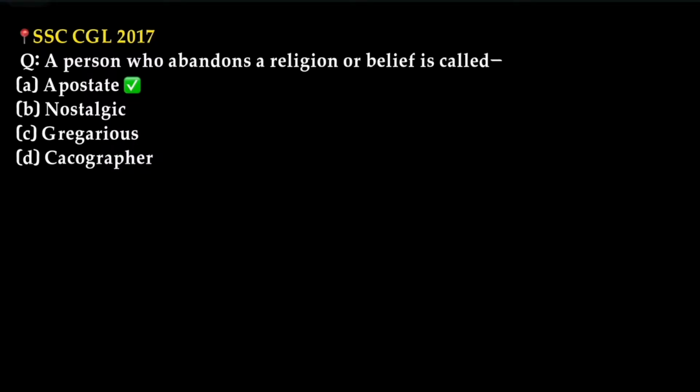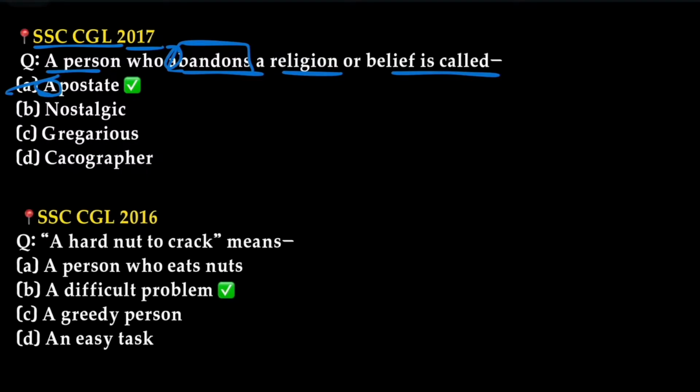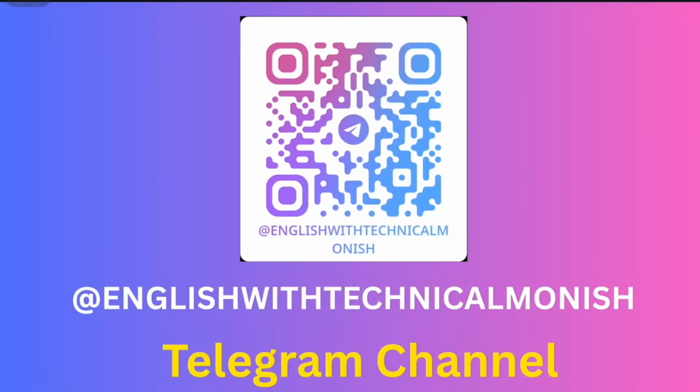The next question, SSC CGL 2017. A person who abandons a religion or belief is called an apostate. We have abundance and it starts with A. Apostate starts with A. You can keep this as a shortcut. Then SSC CGL 2016. A hard nut to crack means a difficult problem.